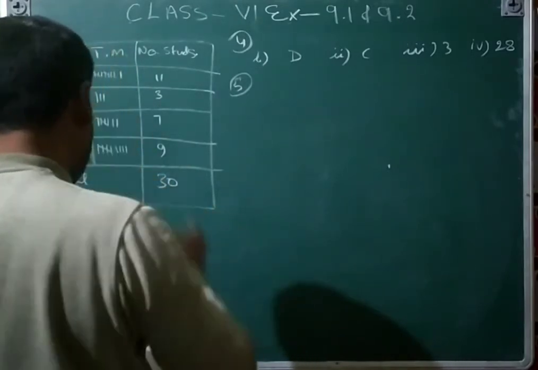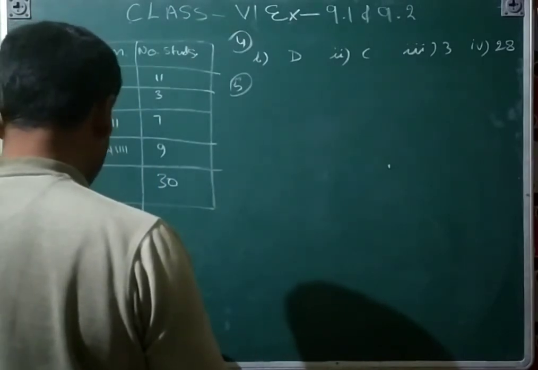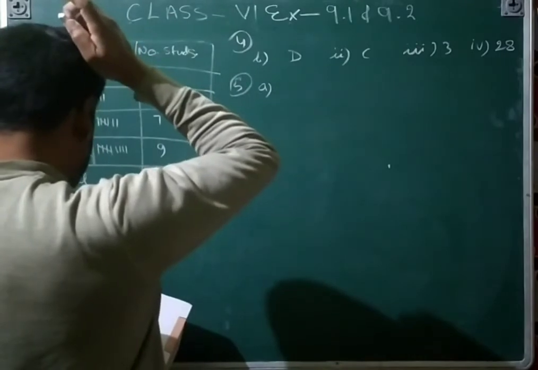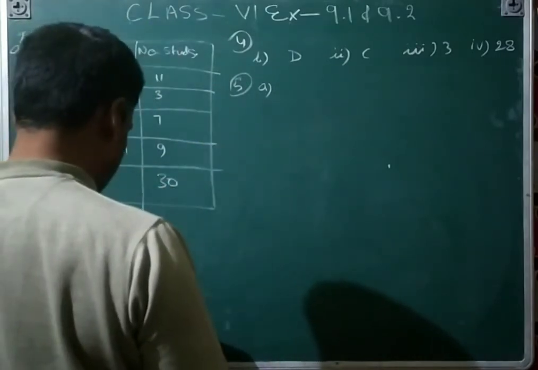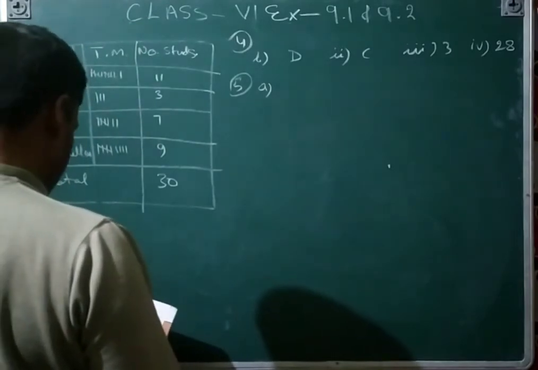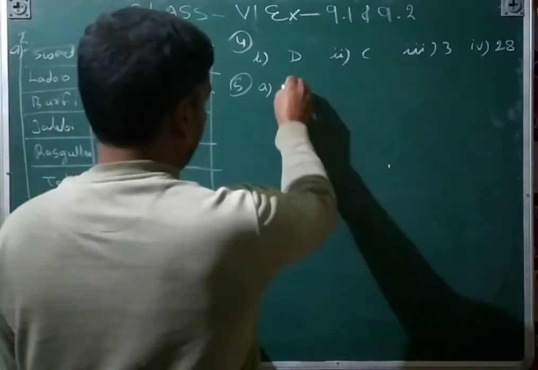One diagram is equal to 4 girls. A part: which class has the minimum number of girls? That is 8th class.